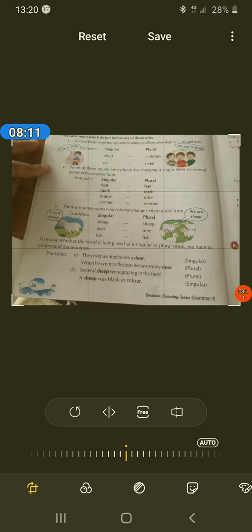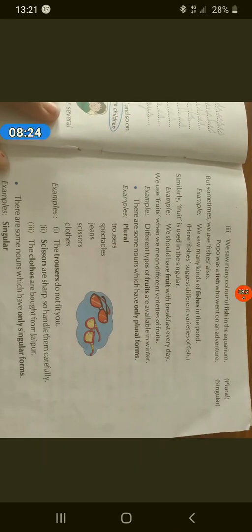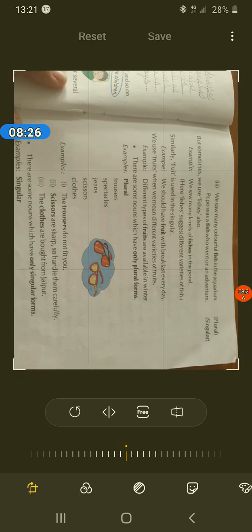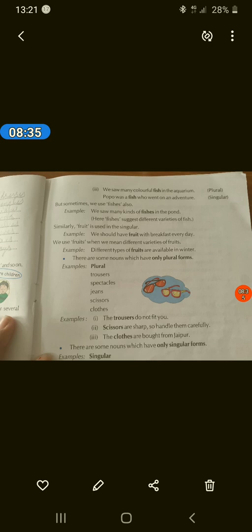Now third. Third one is, we saw many colorful fish in the aquarium.